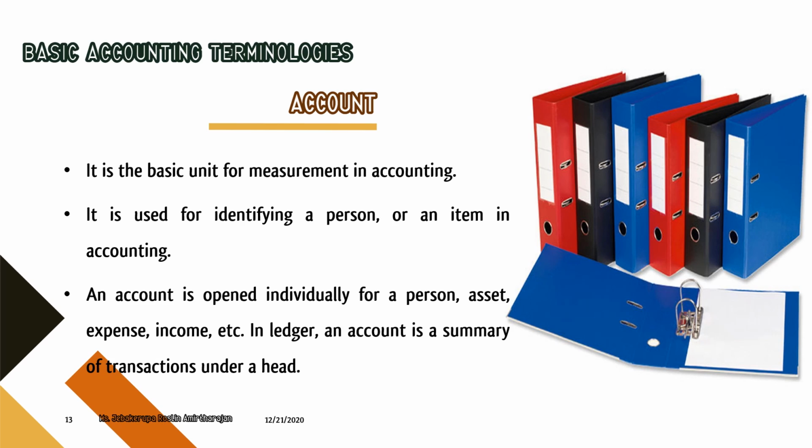For example, if it is purchase as an account, we have separate detail about all the transactions related to purchase under the head of purchase. So that's why it is a summary of transaction under a head.